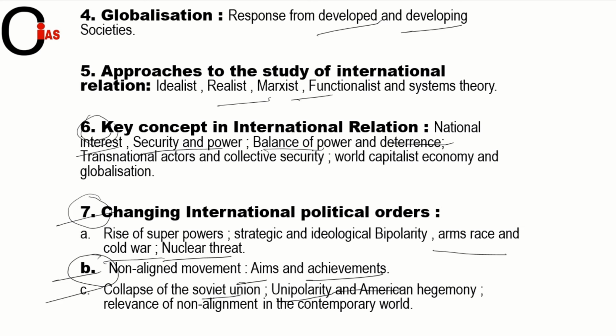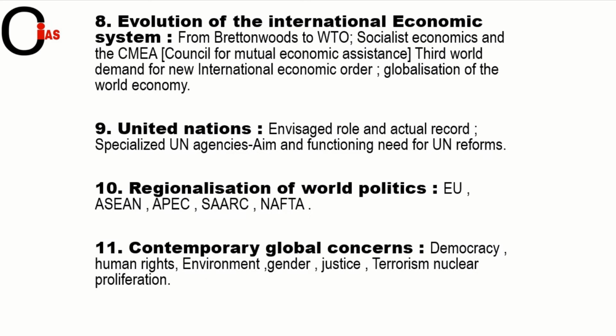And if we look at the next one, so friends, evolution of international economic order, this is also very important. From Bretton Woods to WTO, socialist economic and the CMEA, the Council for Mutual Economic Assistance, and the Third World demand for a new international economic order, like globalization of the world economy. These are very important and they go on coming in the current. So please have a look towards that. And the ninth one, that is United Nations. It is also very important. Some questions go on coming from here.